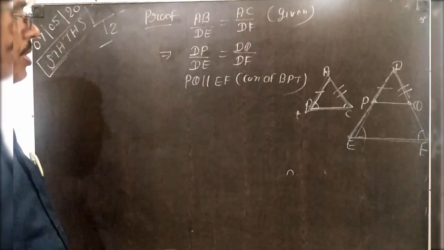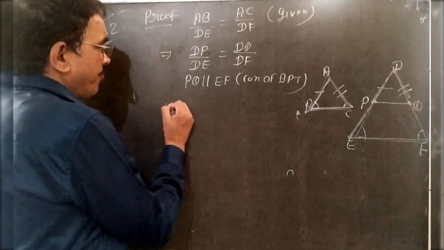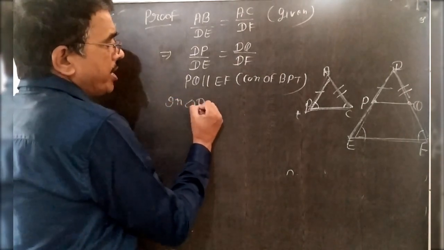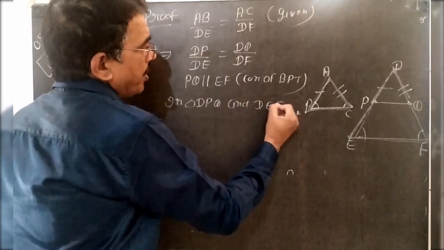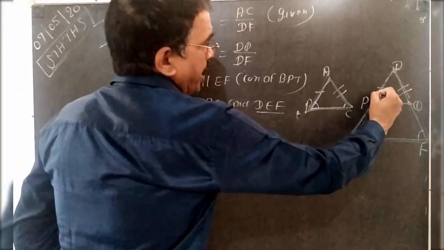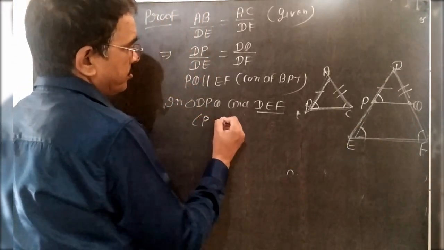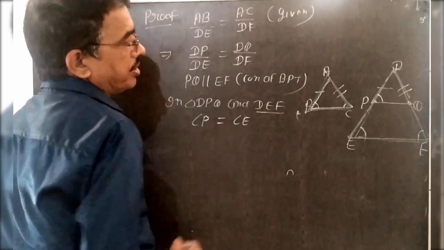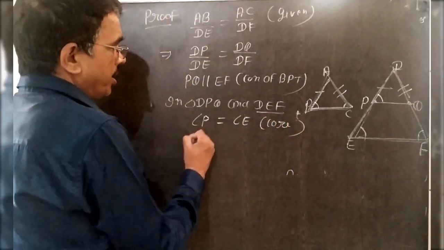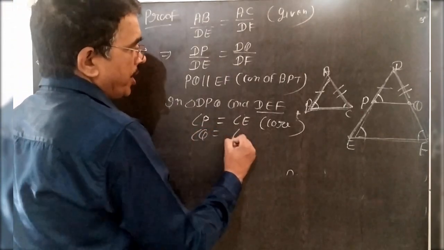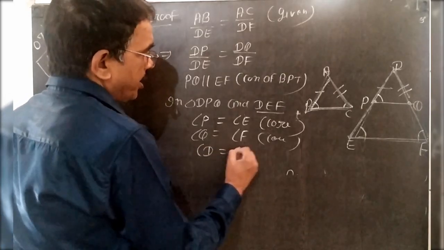Now find the relation between triangle DPQ and triangle DEF. Angle P is equal to angle E. Why? It is a corresponding angle. Similarly, angle Q is equal to angle F, corresponding angle. And angle D is equal to angle D, this is common.